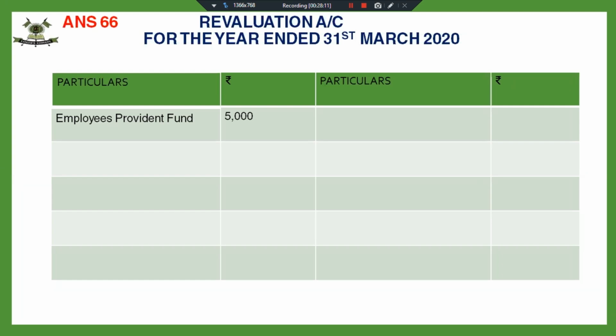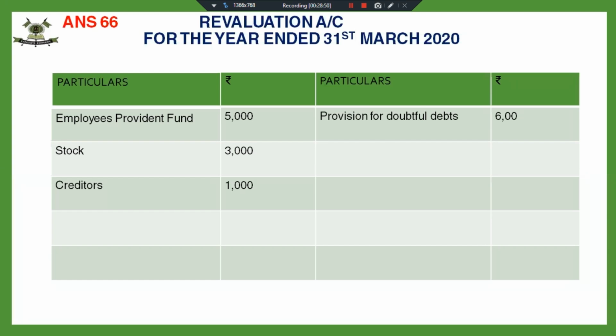And my next: obsolete items are to be written off, so stock has reduced by 1,000 more. Increase in creditors, an increase in liability, will be on the debit side, 1,000. Fixed assets are to be revalued at 70, and fixed assets are given in the balance sheet at 80. That means I have to reduce fixed assets by 10.